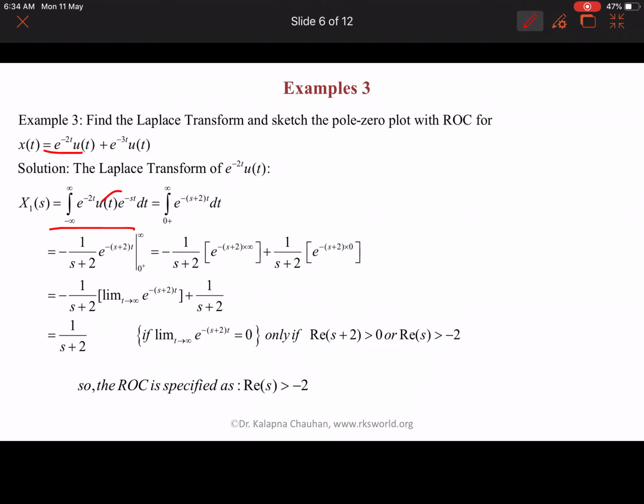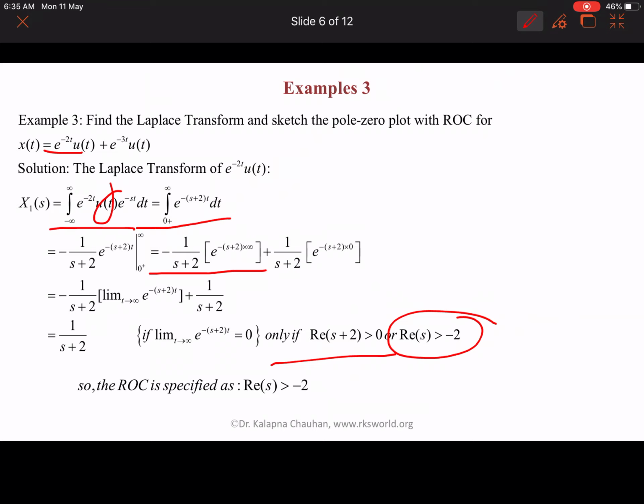Here we have u(t), that means we integrate from 0 to infinity e to the power minus (s plus 2)t dt. Solving this integration, the term becomes 0 only if e to the power minus (s plus 2)t goes to 0, and this happens if real part of s plus 2 is greater than 0, or real s is greater than minus 2.